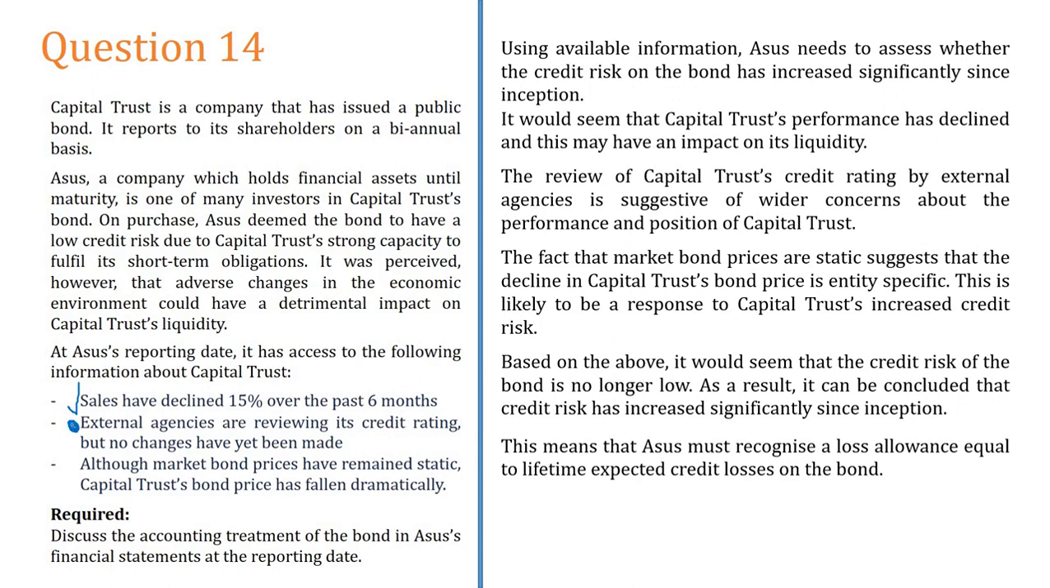You think, the credit rating has not dropped, so it means it is not a significant increase in credit risk. You think like that. No, that is not the only fact you want to compare. Look at the third one, it is a very strong factor. Although market bond prices have remained static, meaning other bonds have good market prices, the Capital Trust bond prices have drastically reduced. It has dropped, which means the demand for Capital Trust bonds is decreasing. People know that if they lend to this company, they may not get repaid. Which means there is an indication of the increment of the credit risk. So you can conclude that there is an increment in the credit risk.